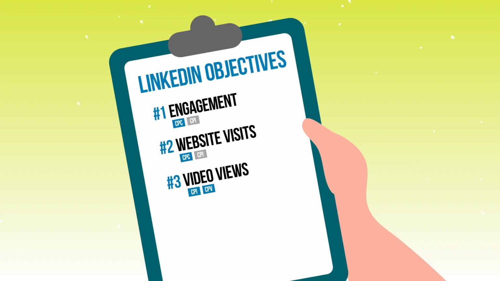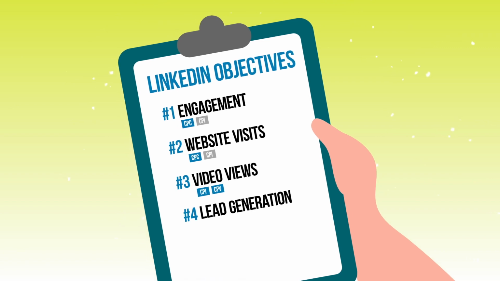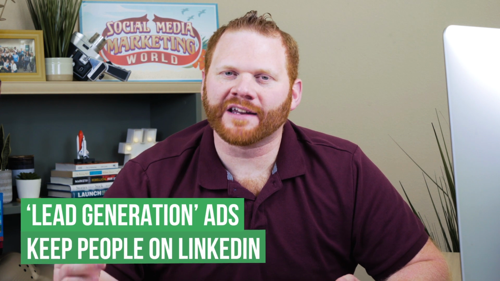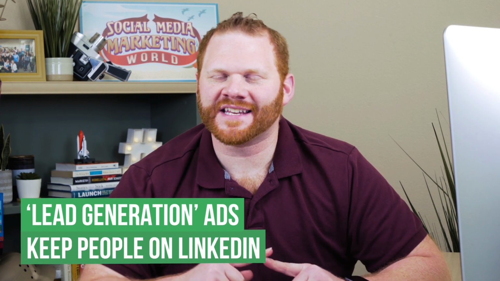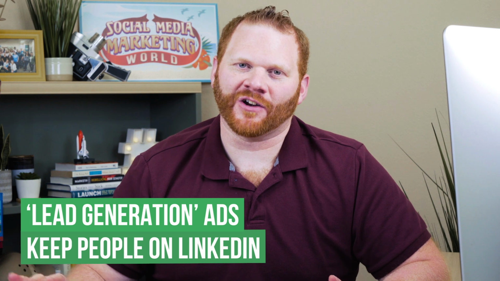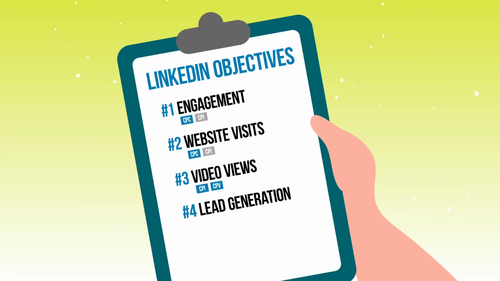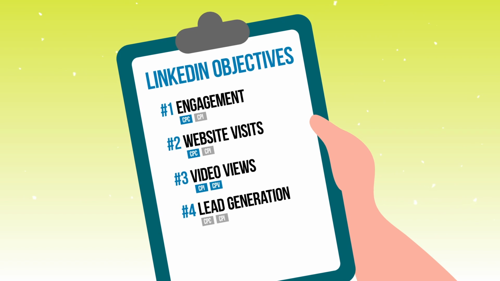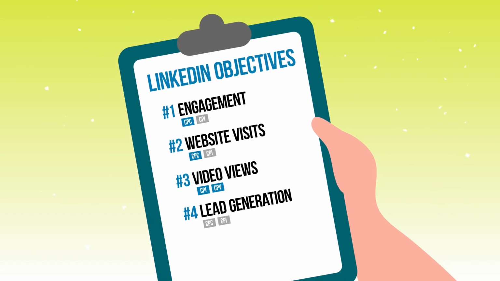If you want to use LinkedIn's lead gen form ads, you have to select your objective as lead generation. These will allow you to have a form directly within the ad itself, so you can skip the landing page experience entirely. With the lead generation objective, you can use this on any type of sponsored content or any type of sponsored messaging ad. You can pay by the cost per click or cost per impression. And I always recommend paying by cost per click because it's the least amount of risk to you up front. You can always change later.